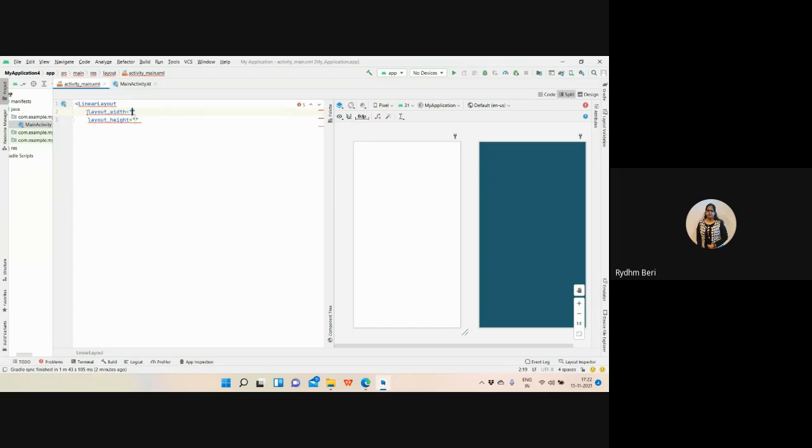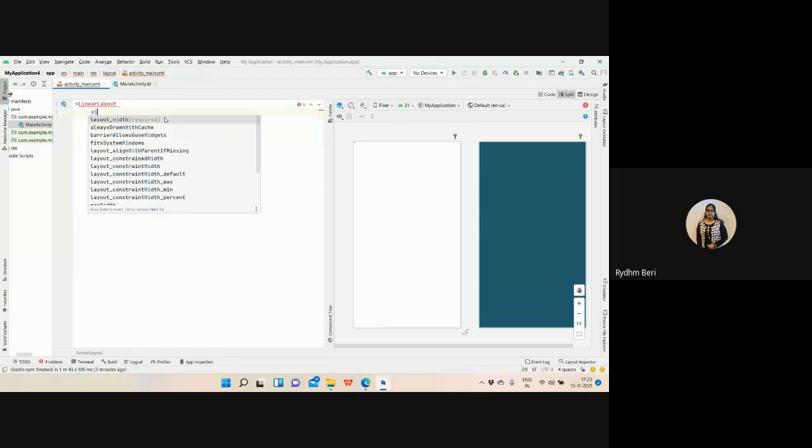What does linear layout specify? This linear layout specifies that my components will be placed one after the other. That is, once this component is arranged, then this component is arranged, like that, right? So one after the other, my components are going to be arranged in the activity, in the Android activity. So I will remove this layout width and layout height. So let me have the width.